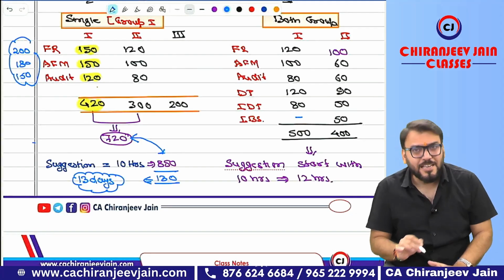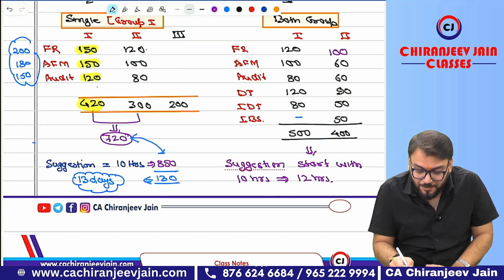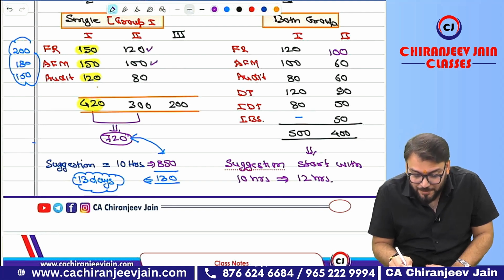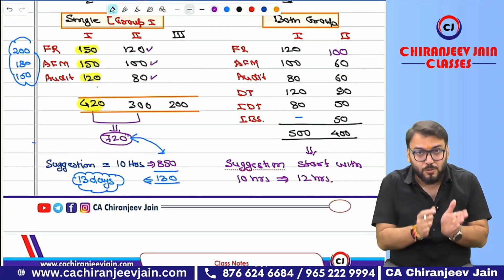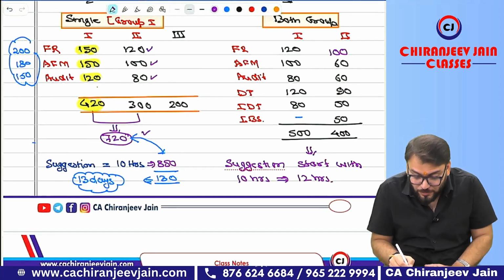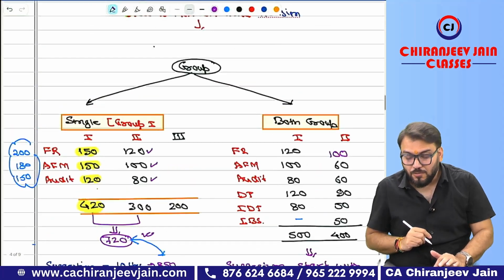Okay, sir. Now, coming to second revision, for FR, I have given 120, 100. For AFM and audit, 80 hours. Means in total, you require 300 hours. Means you can see for group 1, 2 revisions, you require 720 hours. 720 hours. Now, listen carefully.